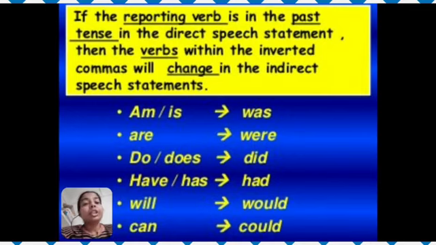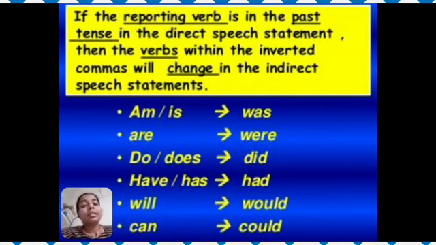But where will you change the tense? If the reporting verb is in past tense in the direct speech statement, then the verbs within the inverted commas will change in the indirect speech statement. That means you have to change the verb of the statements which are within the inverted commas.